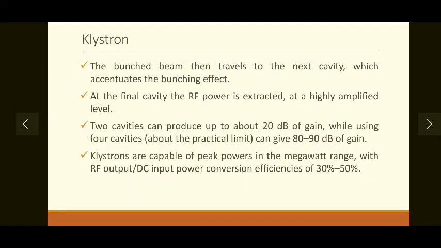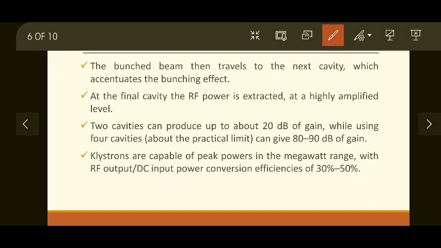Okay, so the bunched beam. The word bunch, we already know the meaning. Bunch means bringing several items together and creating a bunch. So here we are bringing several electrons together to create a bunch. Such a bunched beam travels through the tube to the next cavity.